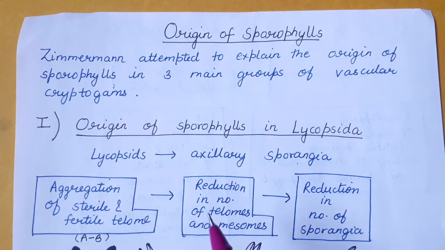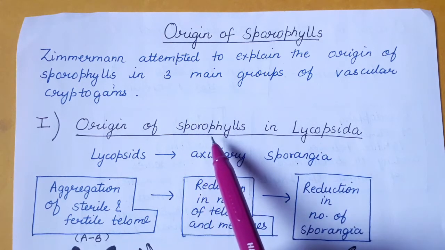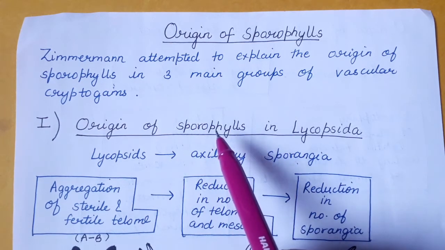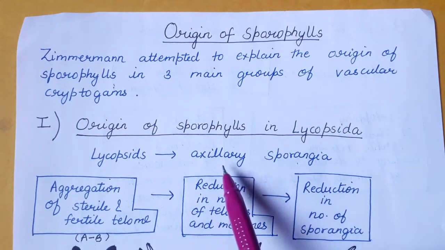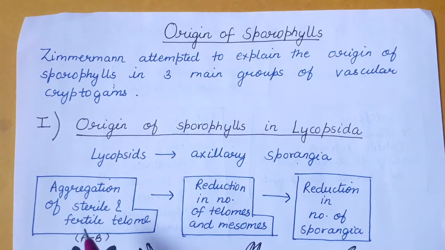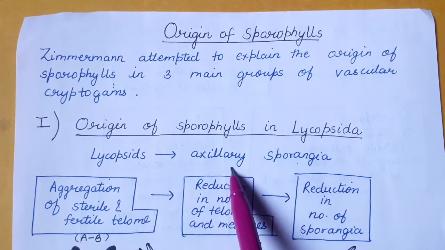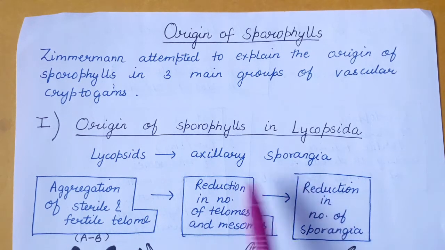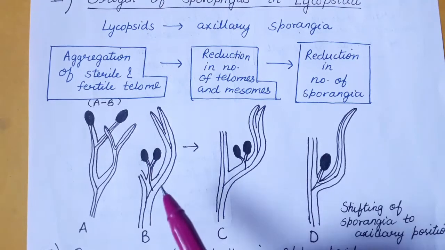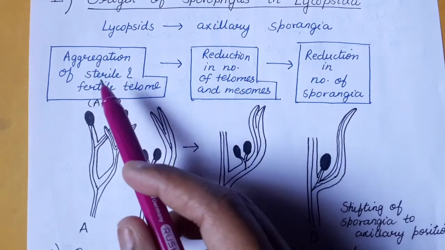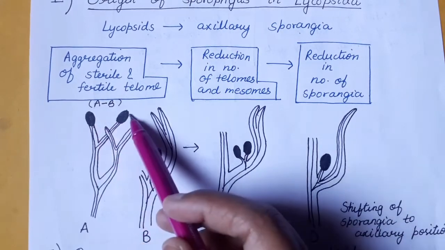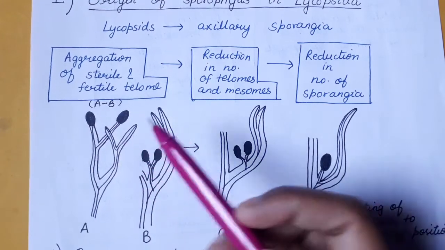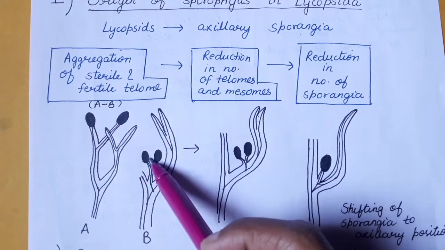Zimmermann is also of the view that the sporophylls may be made up of sterile or fertile telome and mesome. In the case of Lycopsida, there are mostly axillary sporangia. Zimmermann gave certain steps that would lead to the origin of axillary sporangia in Lycopsida. He proposed that firstly there may be aggregation of the sterile and the fertile telome. This is your fertile telome and this is your sterile telome. So there may be aggregation of these telomes.